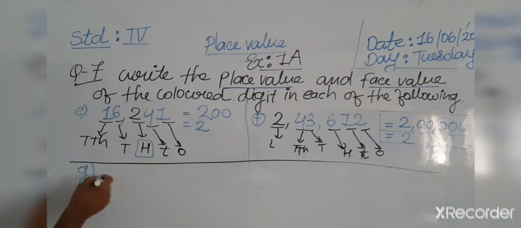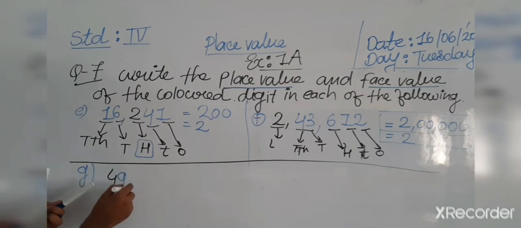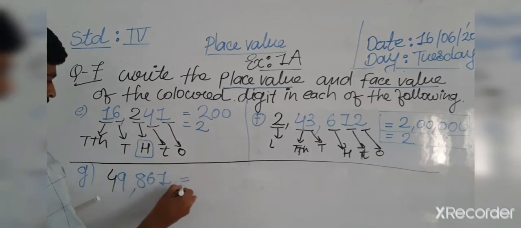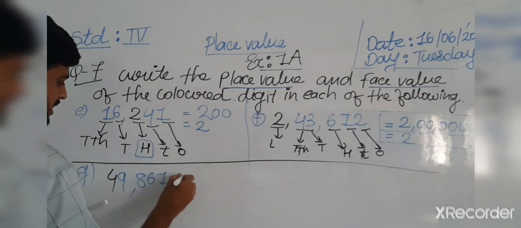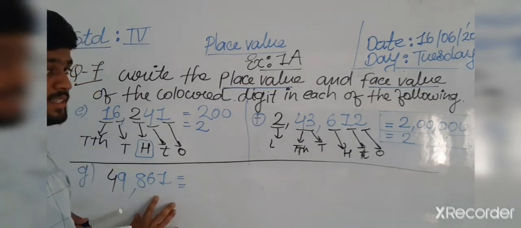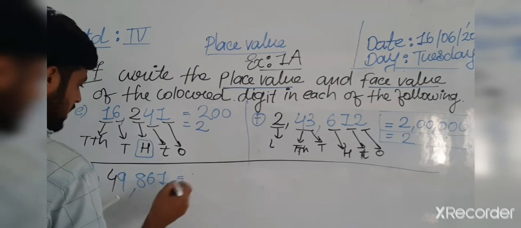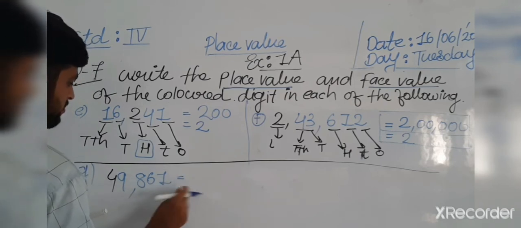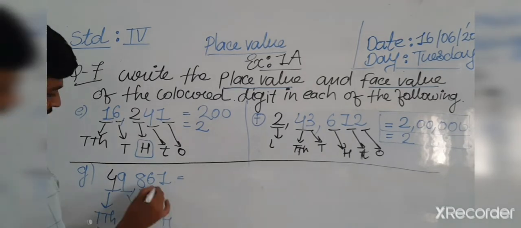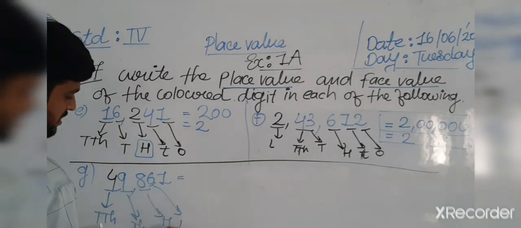Question number G is what? 49,861. It's our answer. Okay, so what is the answer here? Which place is the 4 in? 4 is in the TTH place, meaning 10,000. 9 means 1000. 8 means 100. 6 means the 10 place.